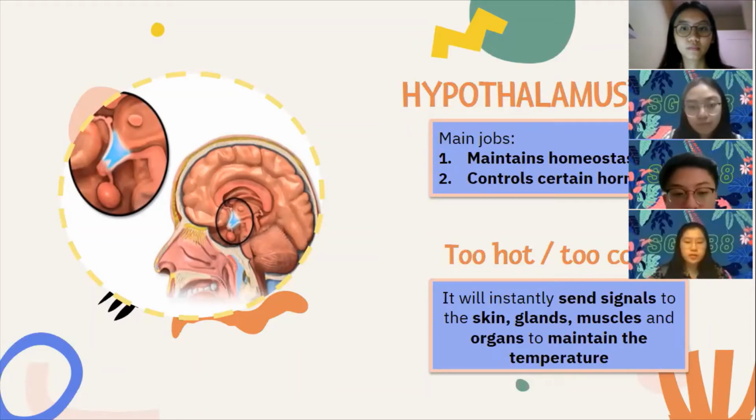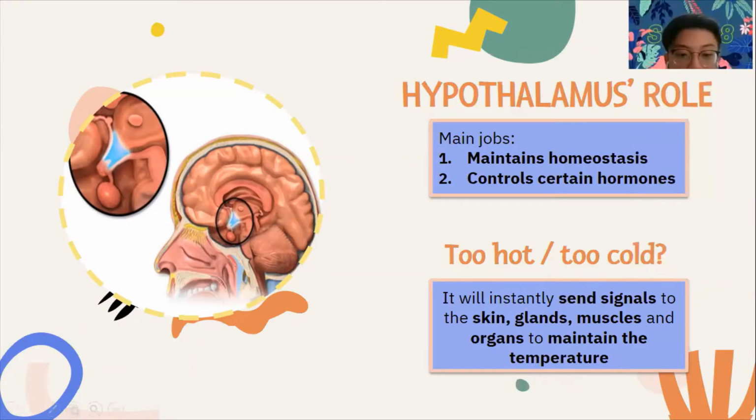Hello, my name is Stefanus Christian Surya. Now I will explain the hypothalamus role. Particularly, almost every part of the regulation of body temperature is controlled by a nervous feedback mechanism. But all these mechanisms are operated by the temperature regulating centers that are located in the hypothalamus. The hypothalamus itself has two main jobs. Those are maintaining homeostasis and controlling several certain hormones.